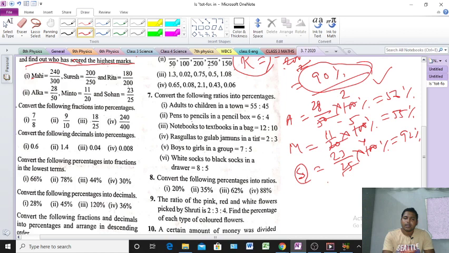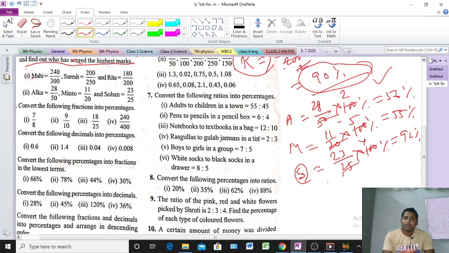Fraction is given, and we convert it into percentage. That means we multiply by 100. Then cancellation: here 4 twos are 8 and 4 twenty-fives are 100. Clear? Now multiplication: 25 times 7 is 175, so 175 by 2 percent. Then we convert into decimal. 175 by 2: 2 eights are 16. Next 2 sevens are 14. Next 0.5.